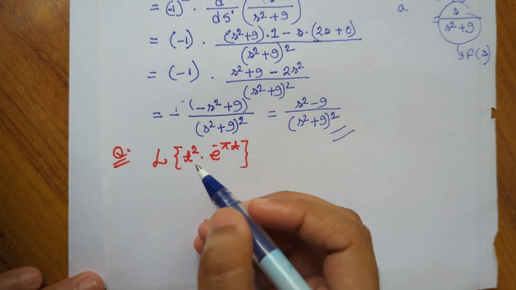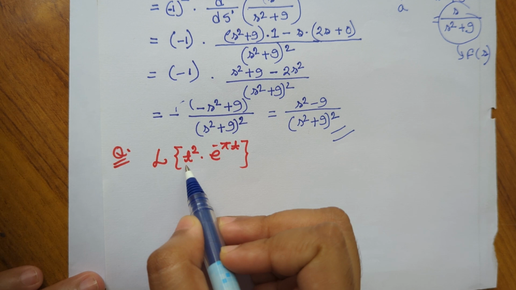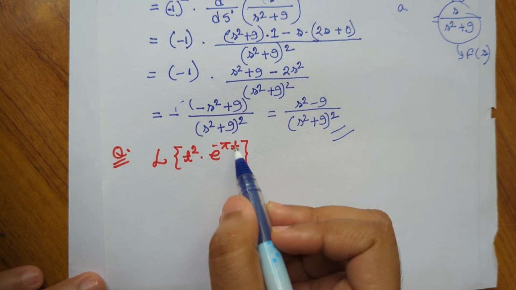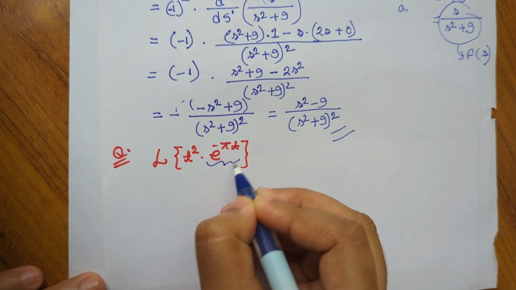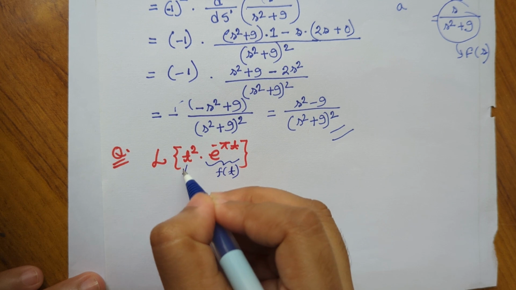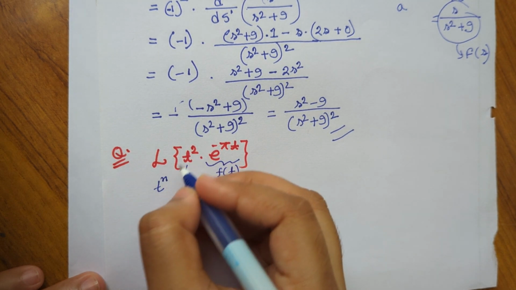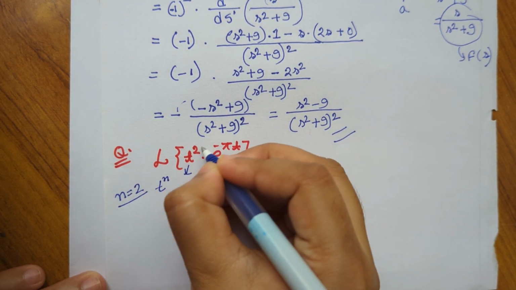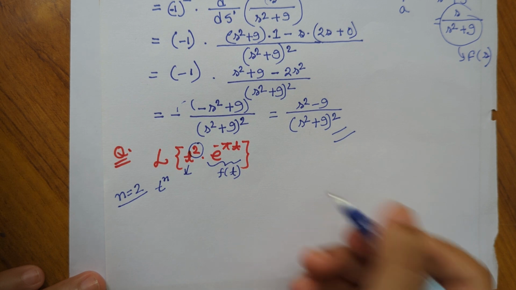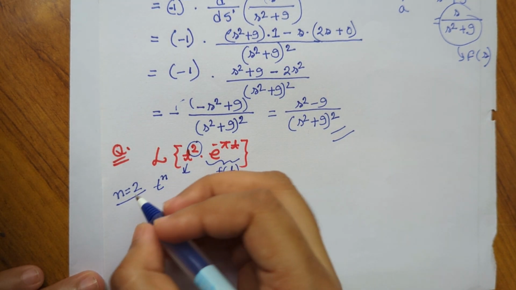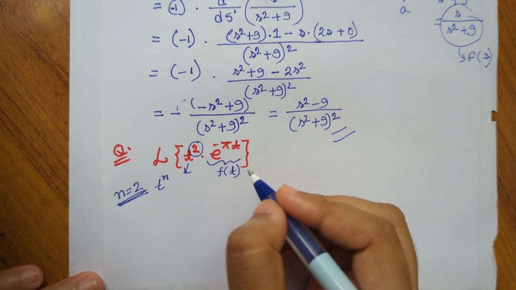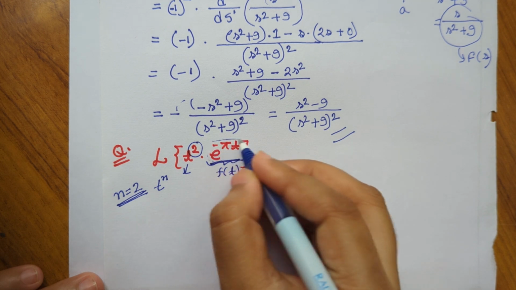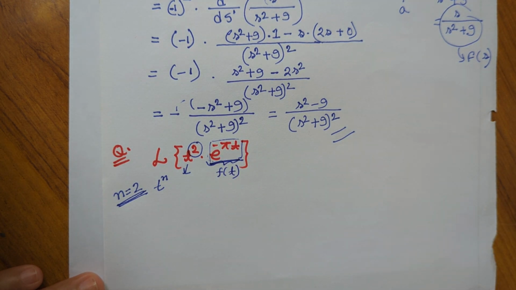Here we have to find out the Laplace transform of t square into e to the power minus pi t. So here this is our f of t function and this is the t to the power n. So here our n equals 2 because the power of t is 2. So in the main formula we will use n equals 2. At first we will find the Laplace transform of e to the power minus pi t.